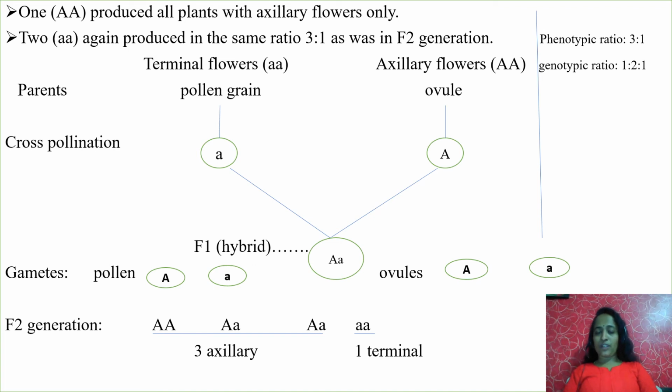So what is the phenotypic ratio? The visible characteristics: 3 are dominant. You can see 3 are axillary and 1 is terminal. That is why the phenotypic ratio is 3:1 and the genotypic ratio is 1:2:1. Why 1:2:1? Small a small a is 1, capital A capital A is 1. Genotypically, both genes are the same here, so 1:1. And how many capital A small a are there? 2. So 1:2:1. This is the genotypic ratio.